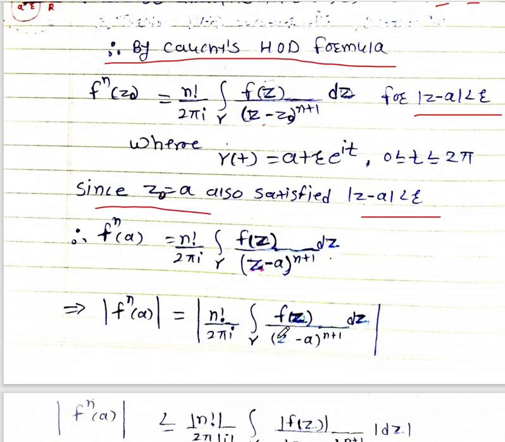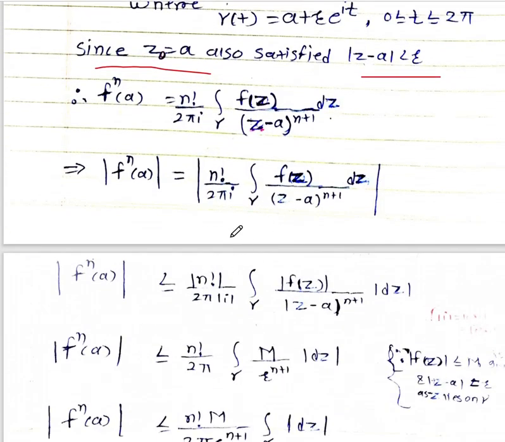Now we will use the property of the modulus. By using the property of the modulus, this can be written as modulus of f^(n)(a) less than or equal to mod of n factorial upon 2 pi i, integral over gamma of mod f of z upon z minus a to the power n plus 1, mod dz.